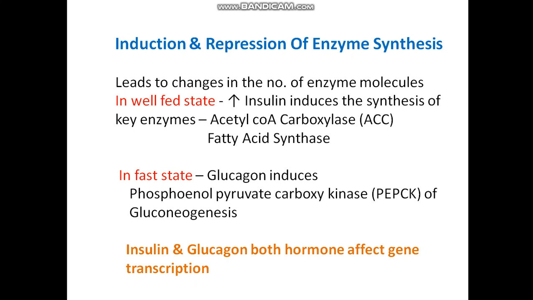In fasting state, glucagon induces phosphoenolpyruvate carboxykinase of the gluconeogenesis pathway. In that way, glucagon increases gluconeogenesis, and insulin induces the synthesis of fatty acids. And this insulin and glucagon